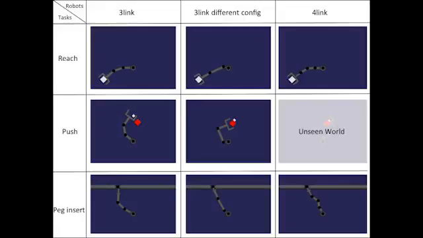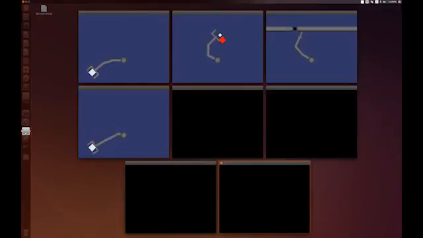Although the white block is present in both reaching and pushing, it represents the goal in the reaching task and the block in the pushing task. Similarly, the goal in peg insertion is black while the goal in reaching is white, making the tasks visually distinct. Here's the set of all the robot task combinations that we train on.